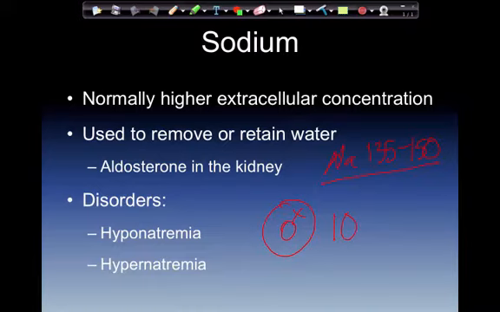of increasing blood pressure. Disorders that we find are going to be things like hyponatremia, less than normal blood concentrations, which would be less than 135, and then hypernatremia, which would be concentrations higher than 150. Both of these can cause both altered mental status and fluid electrolyte problems.